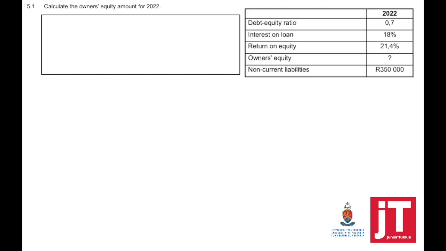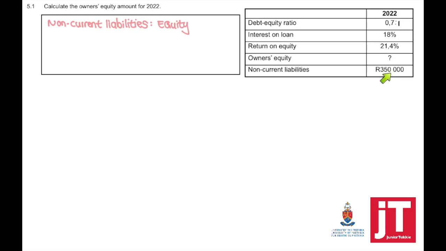Question 5.1. To calculate the owner's equity amount for 2022. The debt equity ratio was given to us, 0.7. Remember, debt equity is in a ratio and it's always 2:1. So to find out your debt equity ratio, you have to take your non-current liabilities divided by your equity. And they've asked us to calculate the owner's equity.